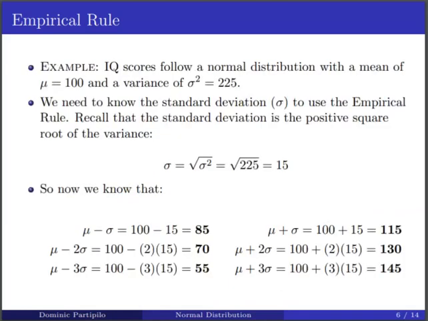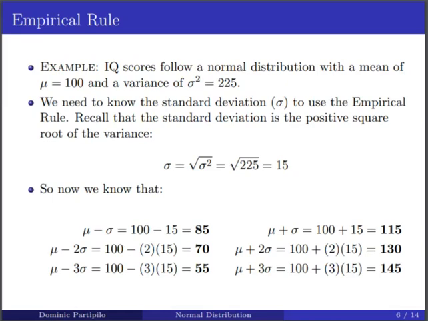So let's look at an example. IQ scores follow a normal distribution with a mean of 100 and a variance of 225. Before we go any further, we should notice that this is given to us in terms of a variance, and the empirical rule works best when we have this in the form of a standard deviation. So before we do anything else, let's figure out what the standard deviation is.